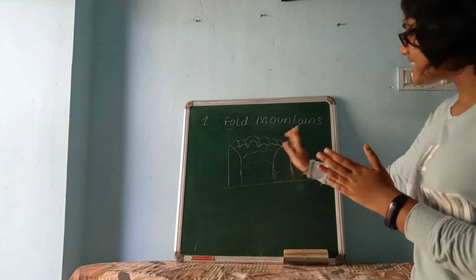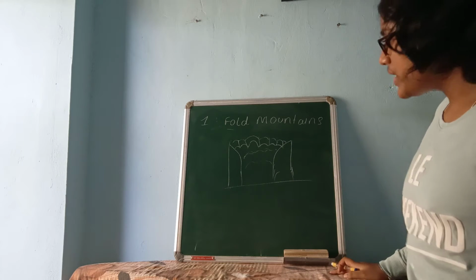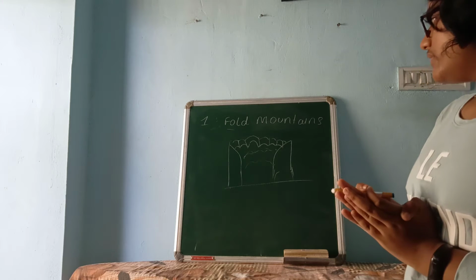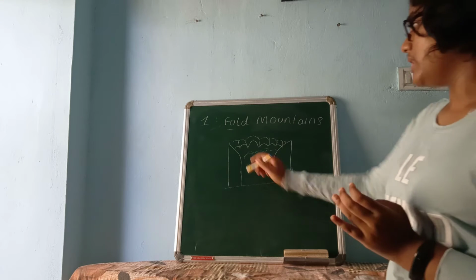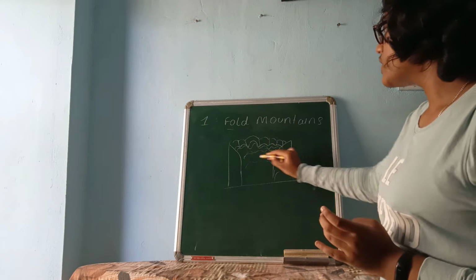Now, this is the diagram of a fold mountain. This is actually a diagram representing it. If it's not good, please don't scold me. Here there are the layers of the rocks.